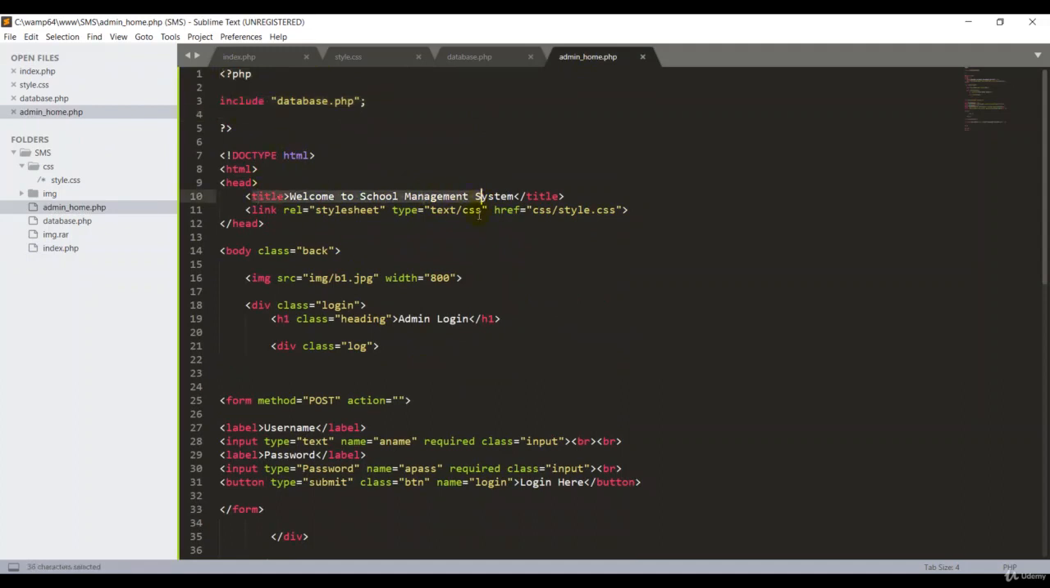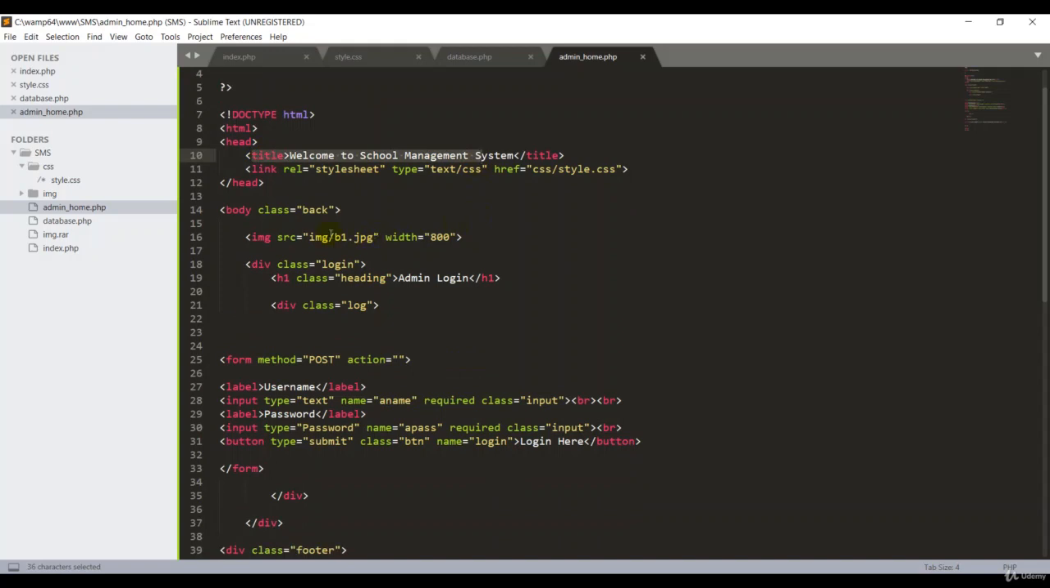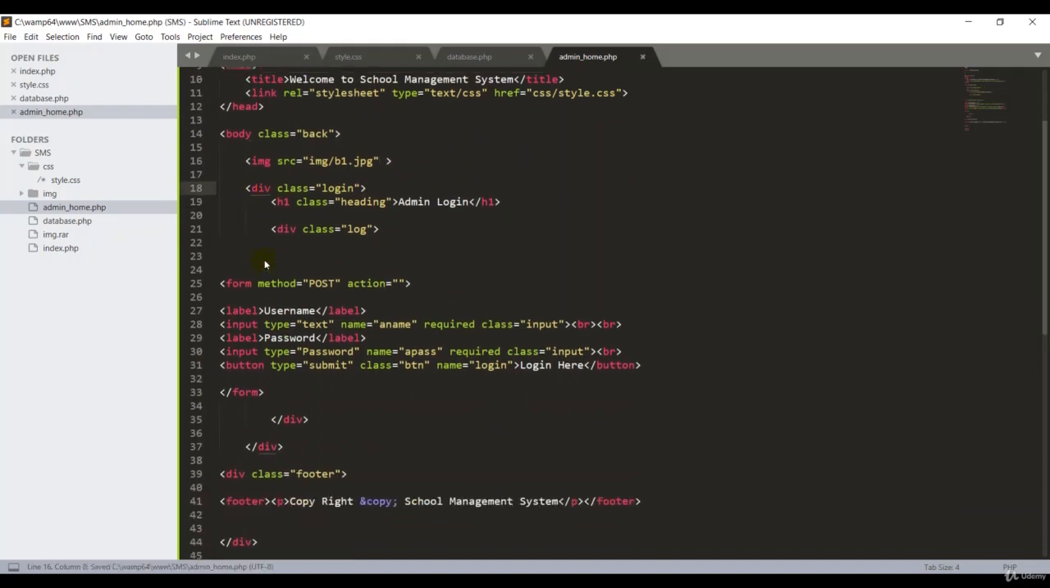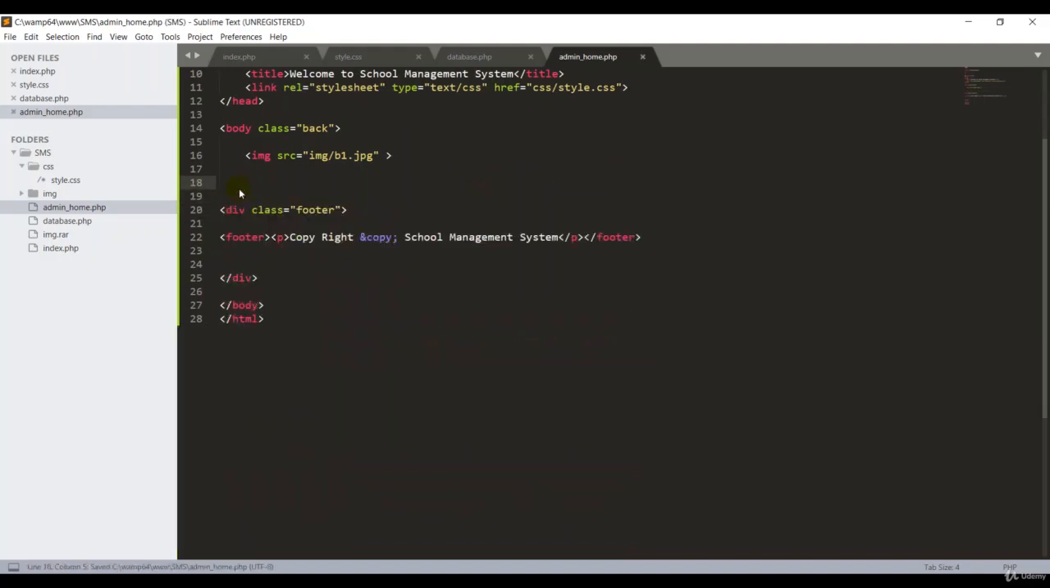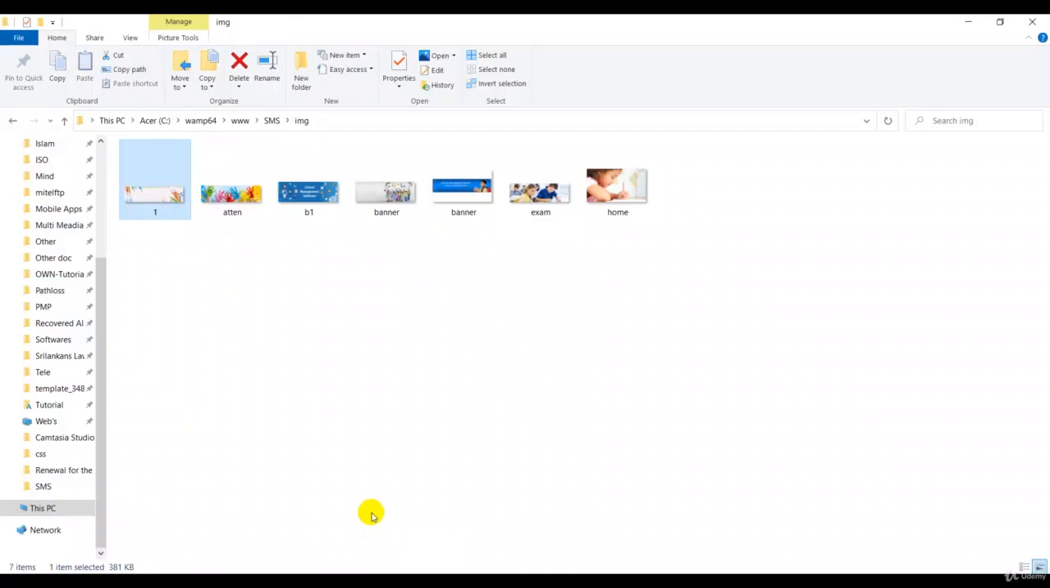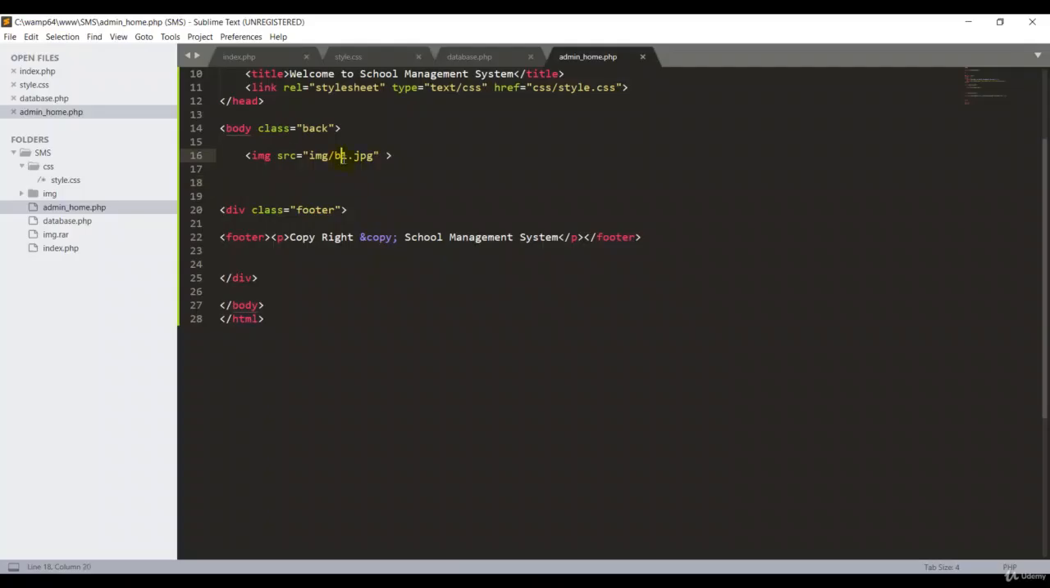We can keep the title, guys, but obviously we have to change the background. I can remove all the stuff, guys. This part we don't need, it is only for the admin area, so I have to remove the entire part. Also, I have to change the background of my admin home. If I go back to my image folder, this is my admin home banner, so I put that name over here, then remove that one and Control S.